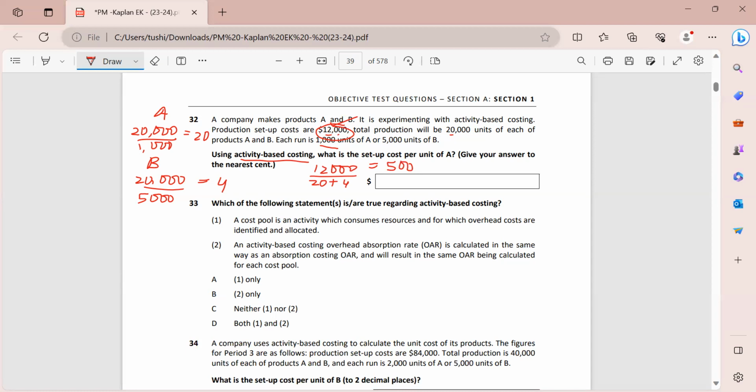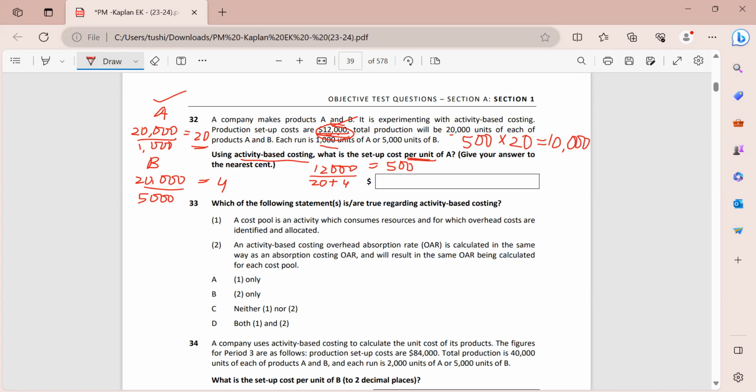Now for A, how many runs am I making? I am making 20 setups, right? So the total cost for A becomes 500 multiplied by 20, and that gives you 10,000. So 10,000 is the total out of this 12,000 that will be allocated to product A. Then we have to find out the cost per unit.